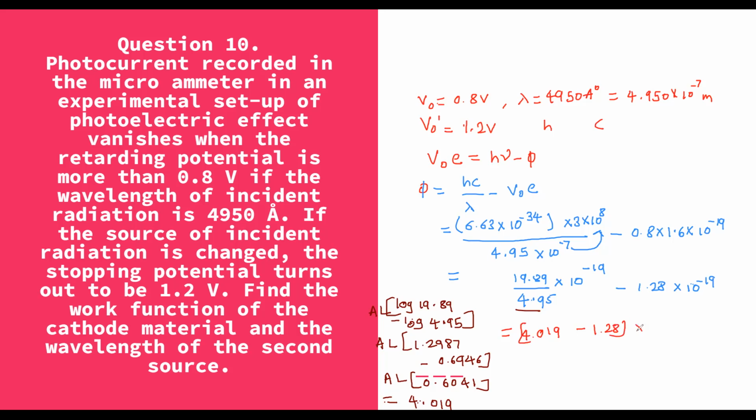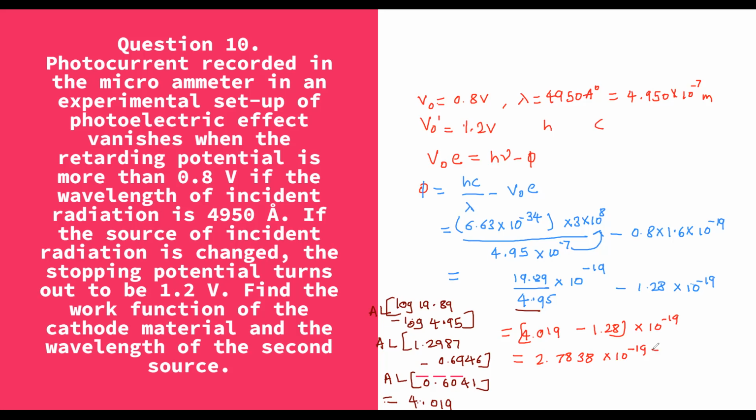The common term is 10 raised to minus 19. So after subtracting, we get 2.7838 into 10 raised to minus 19.